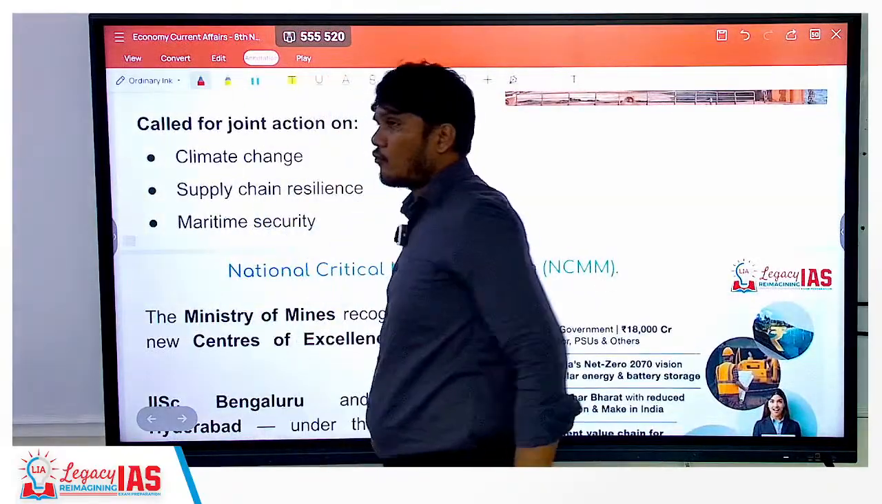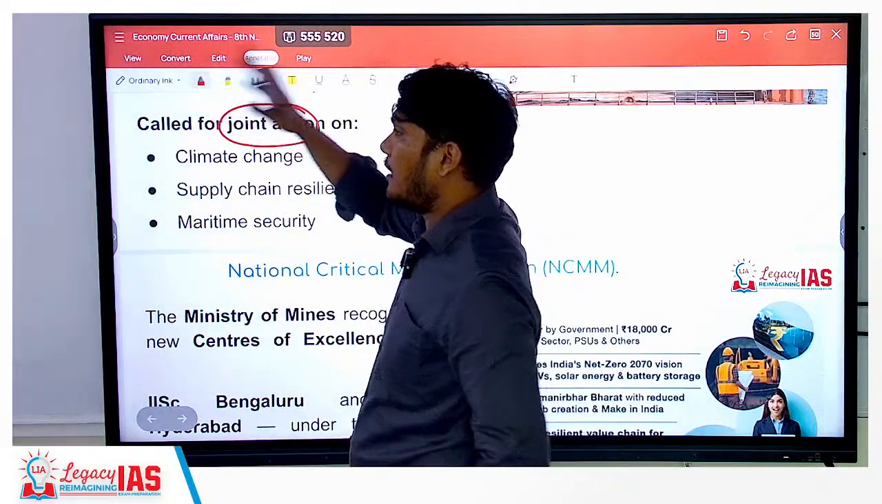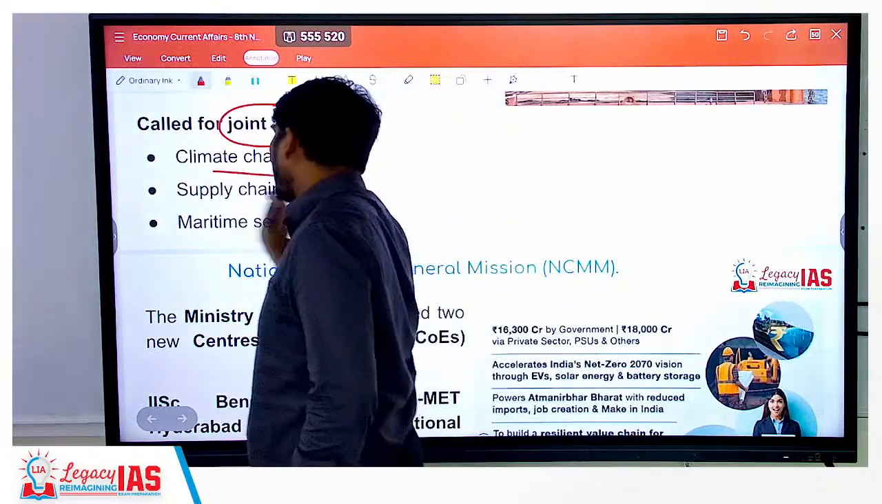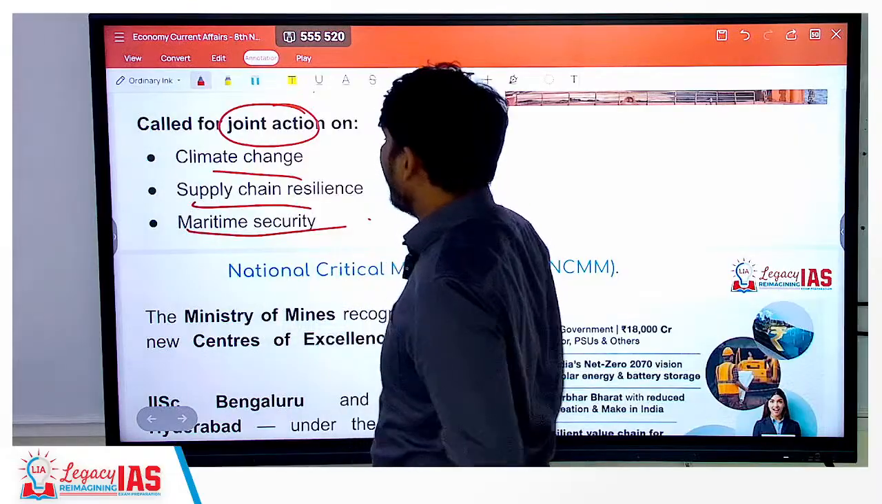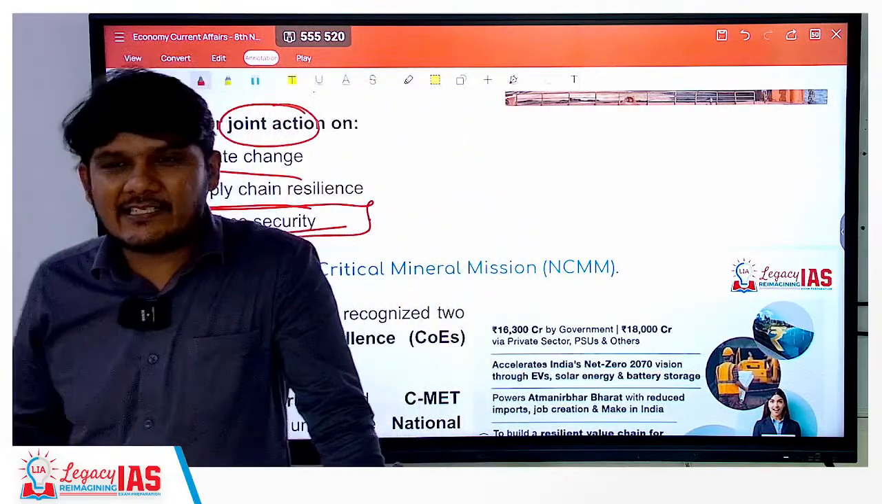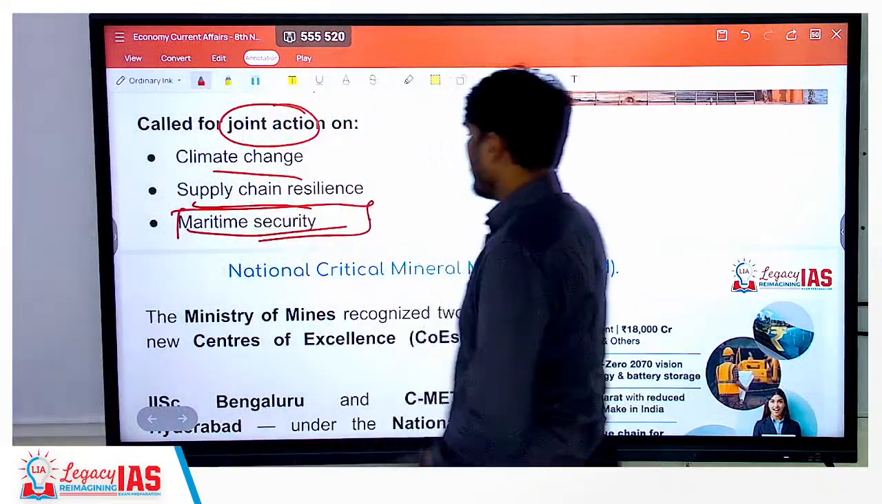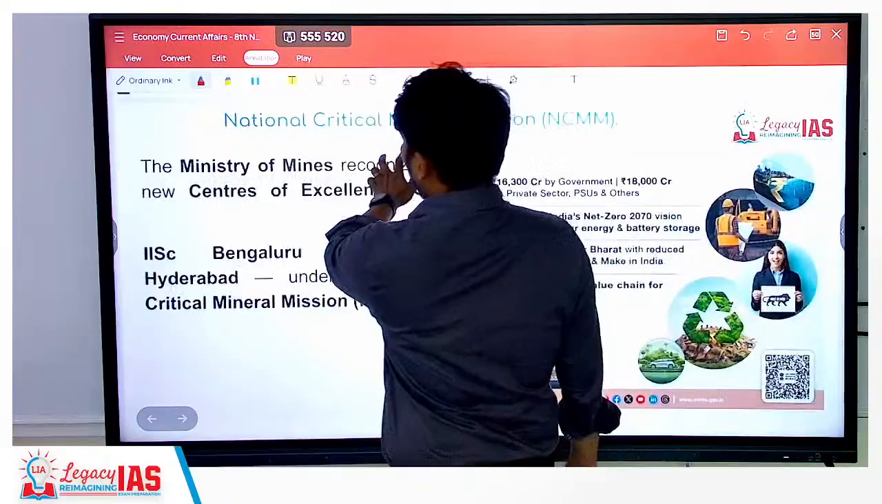Our Prime Minister has called for joint action. Joint means India joining with the other countries of the world for climate change, supply chain and maritime security. As I was saying, maritime security is very, very important. Is that clear? So this was about it.